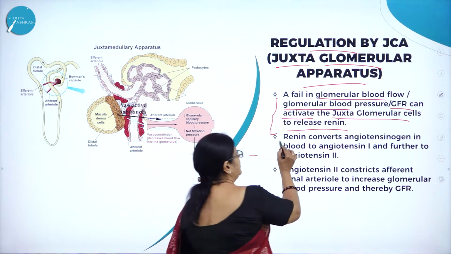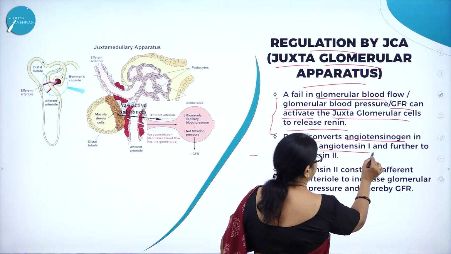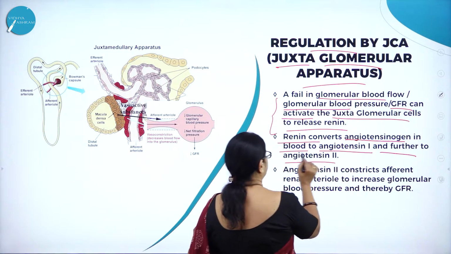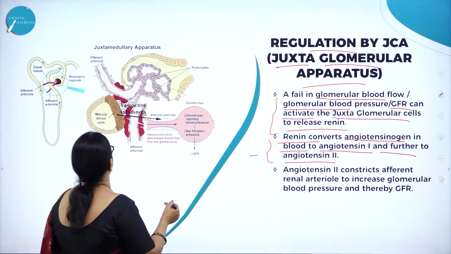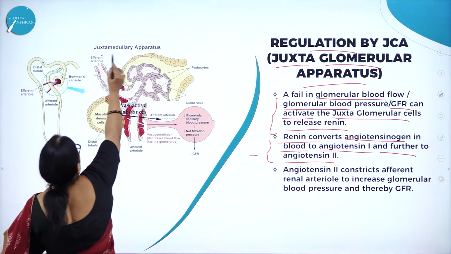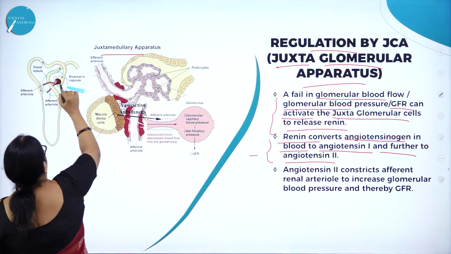So renin converts angiotensinogen in blood to angiotensin 1 and further to angiotensin 2. In the coming slide, I will show you how it regulates. Here you can see the juxtaglomerular apparatus. So this particular part is called what?